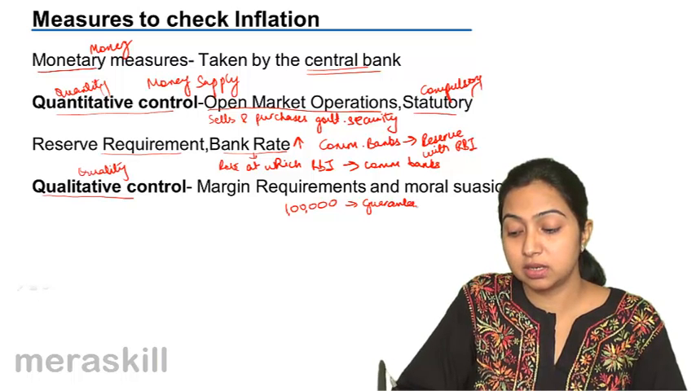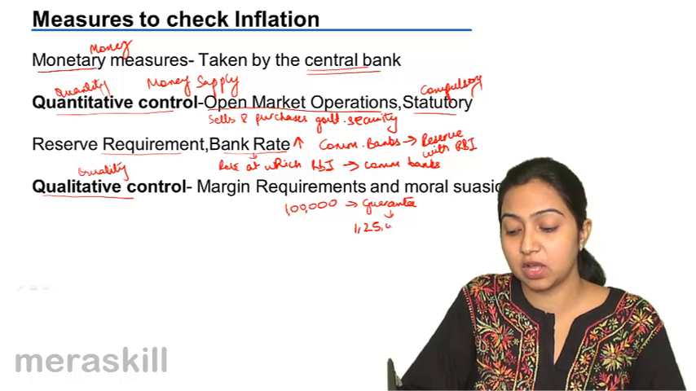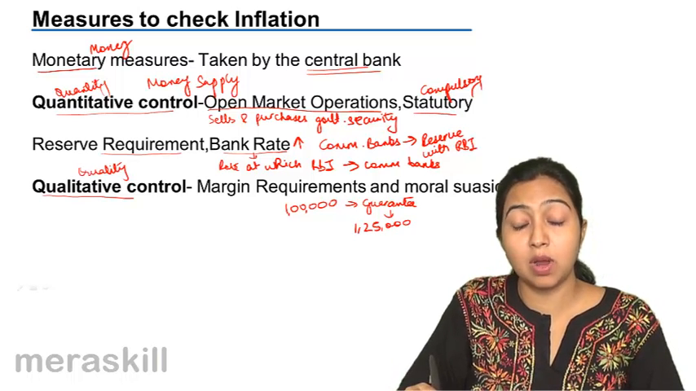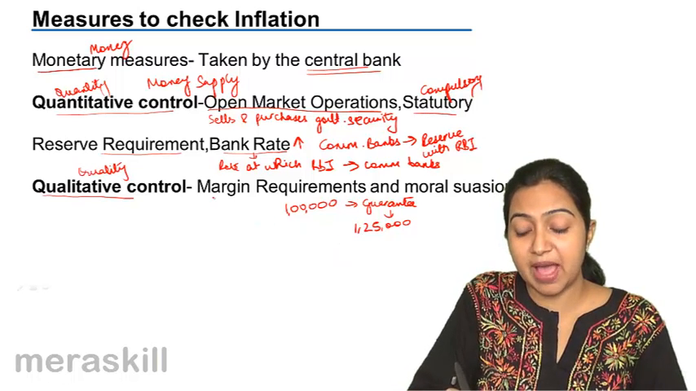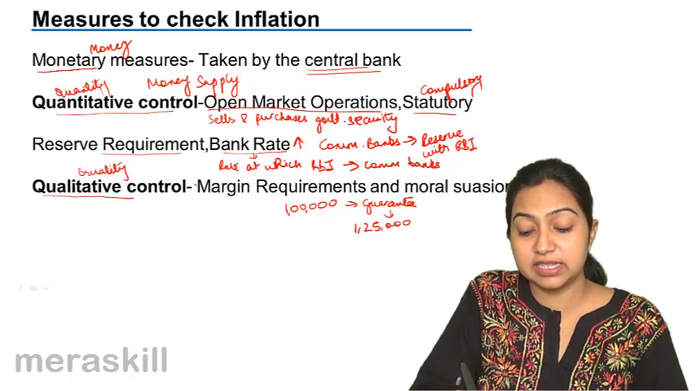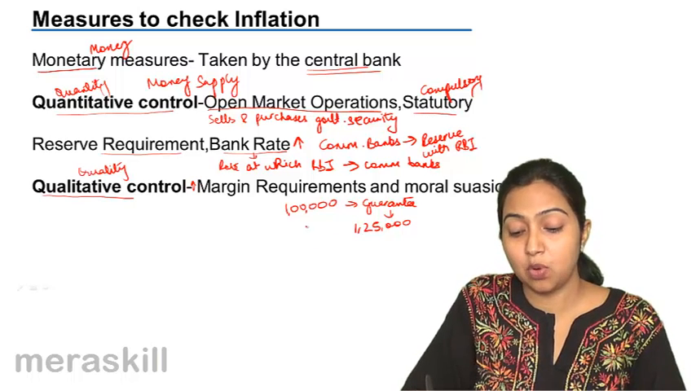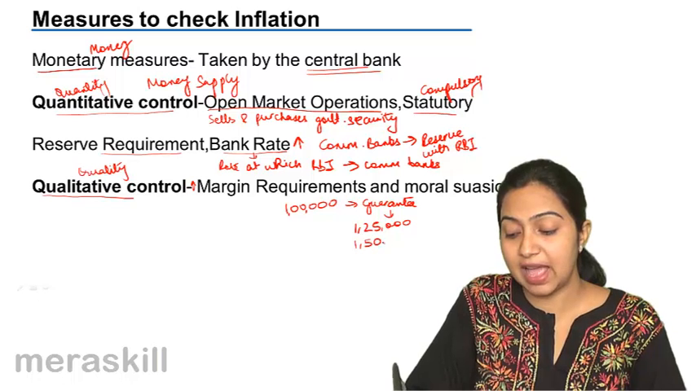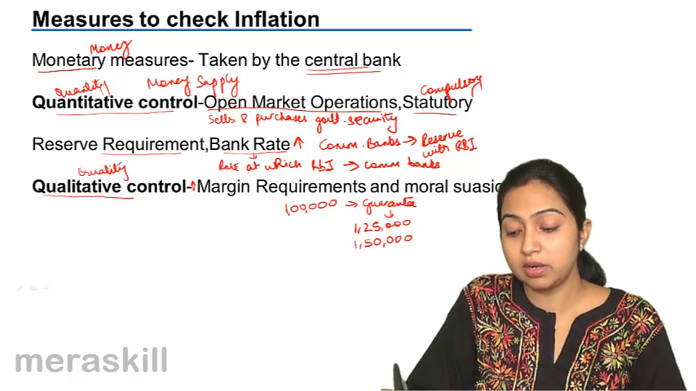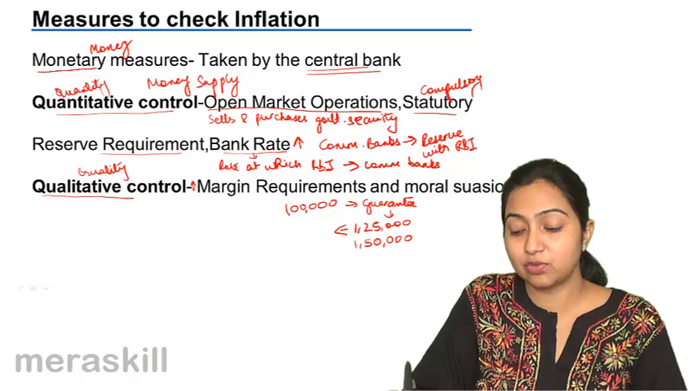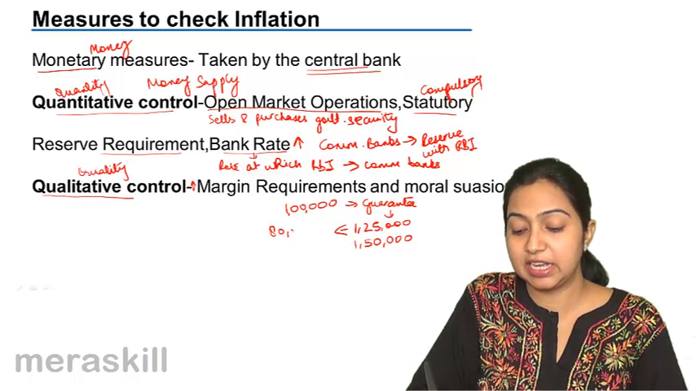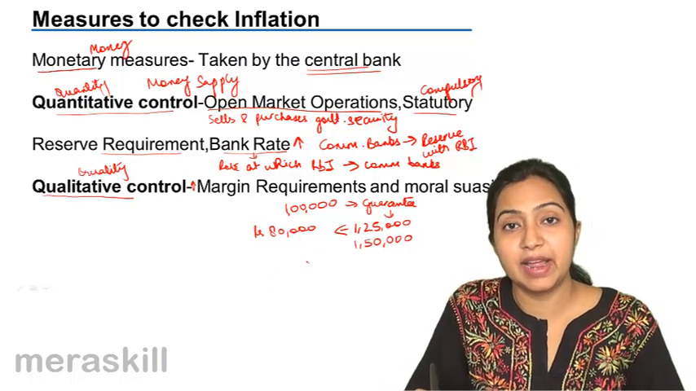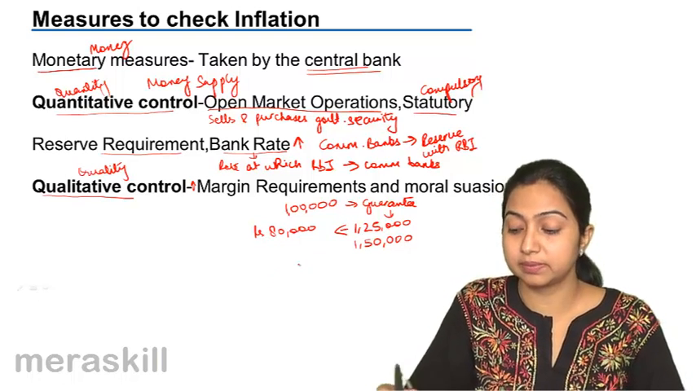If you want a loan of 1 lakh, you will have to deposit a guarantee of 1,25,000. Now, what does the bank do? The bank increases that margin. Now it says, if you want a loan of 1 lakh, you will have to deposit a guarantee of 1,50,000. Or, if you deposit a guarantee of 1,25,000, we will give you just 80,000 rupees as a loan. So people get dissuaded from borrowing.